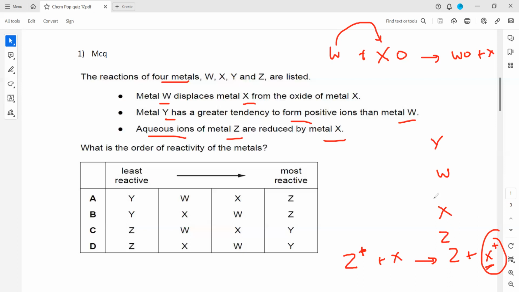So when we check the reactivity, Y will be the most reactive, and Z will be the least reactive. So least reactive is Z, followed by X, then W and Y. So D will be the right answer for this. Is this question clear?